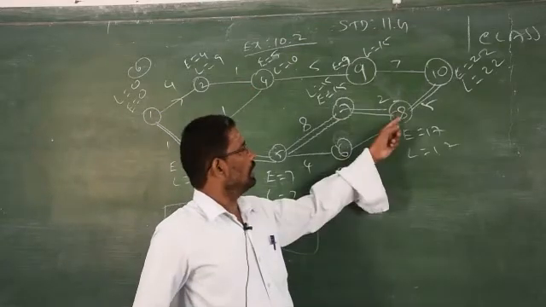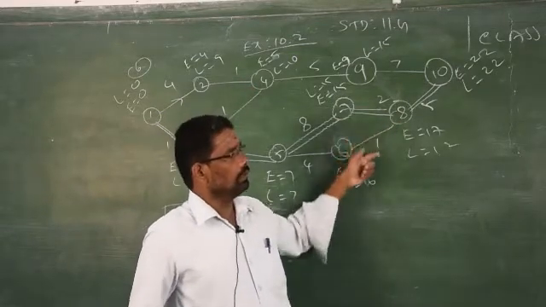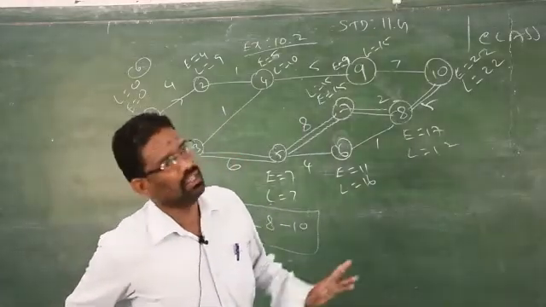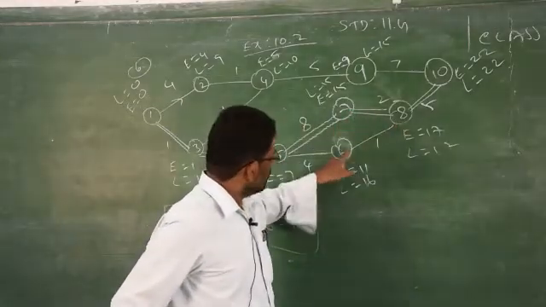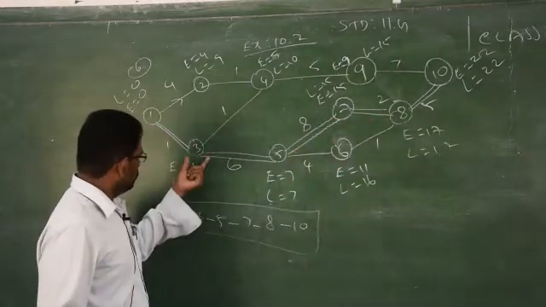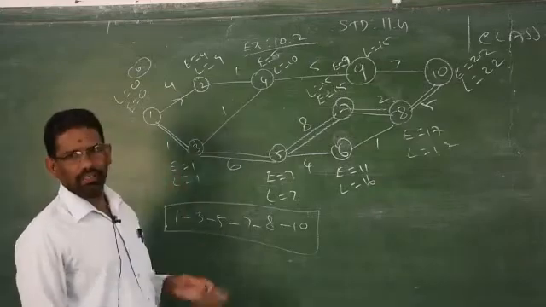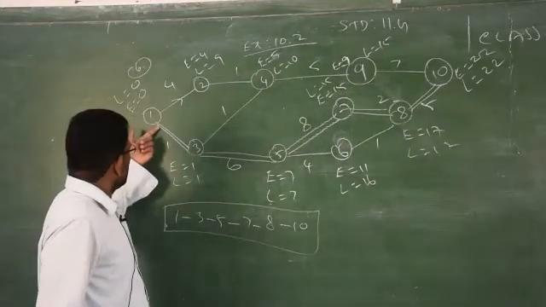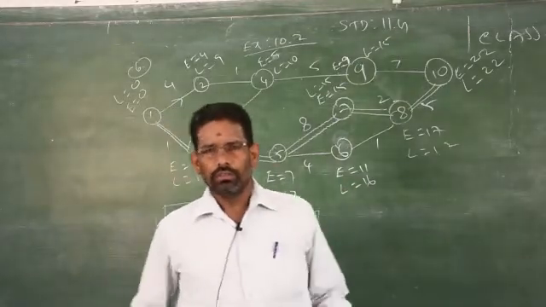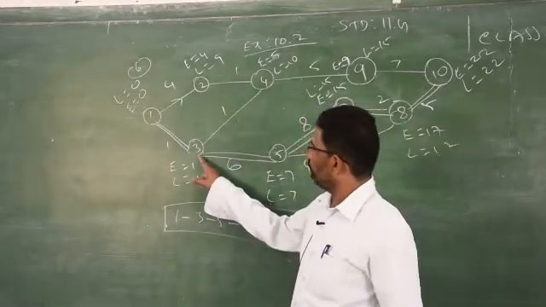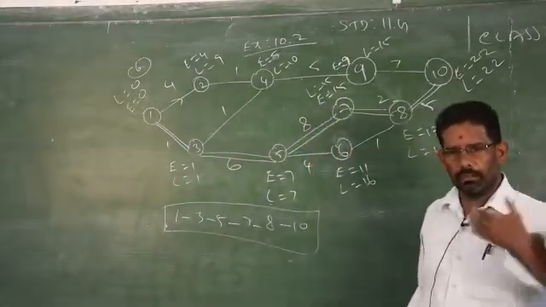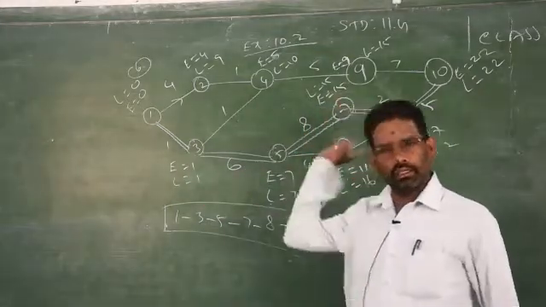Don't think that, sir, you thought this is from 8, you take 2, out of these 2 which one is the minimum? Not like that. I said very clearly, it is decreasing order. From 8, we have 7 and 6. Both 7 and 6 are less than 8, decreasing order. From 3, 1 and 4 are not in the same order. 1 is decreasing order, but 4 is increasing order. Therefore, you have to take only the pathway from 3 to 1, don't take 3 to 4, because to find values of L, you always come in descending order, not in increasing order.